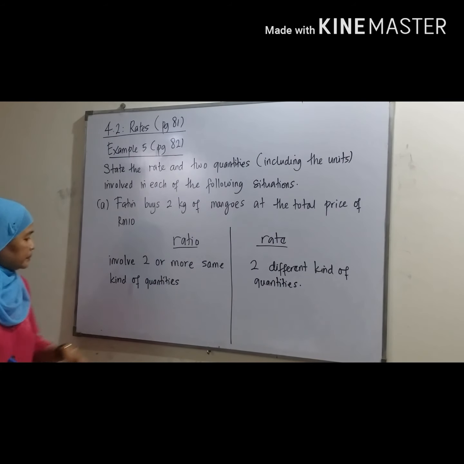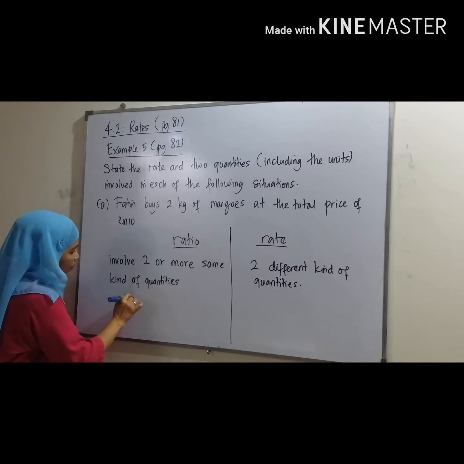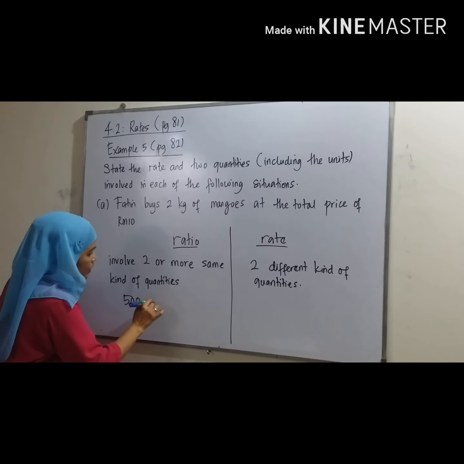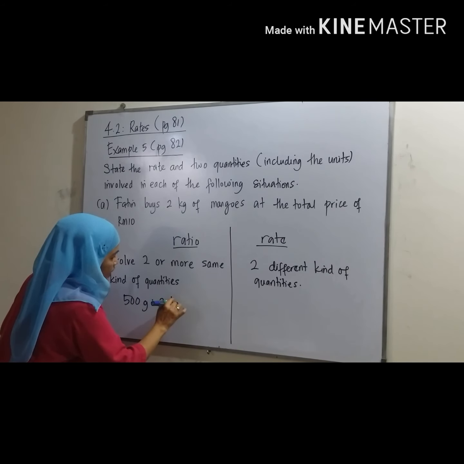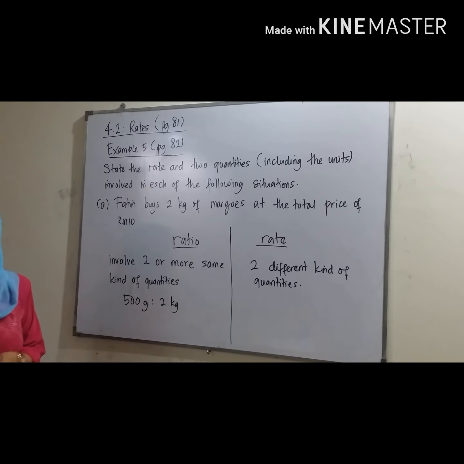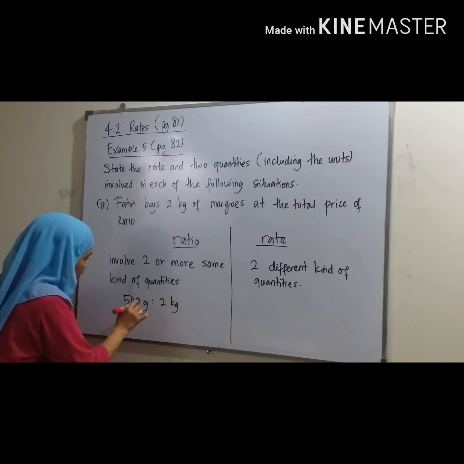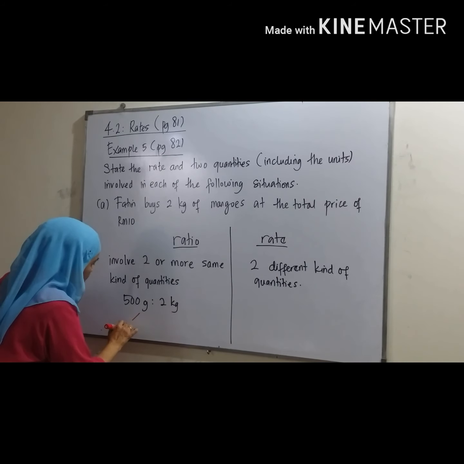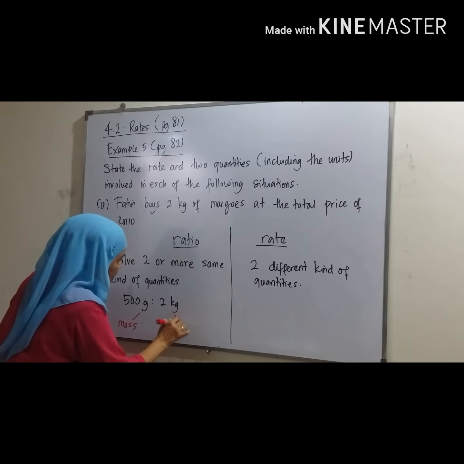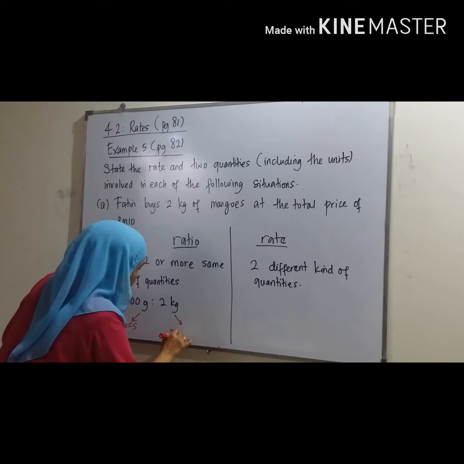For example, 500 gram ratio 2 kg. The unit gram is for the quantity mass, and kg is also a unit for the quantity mass.